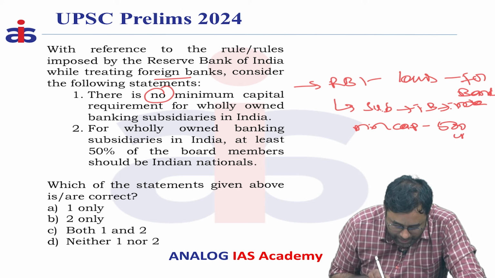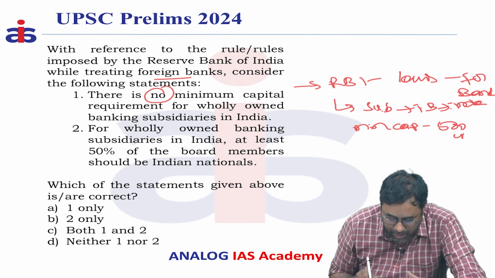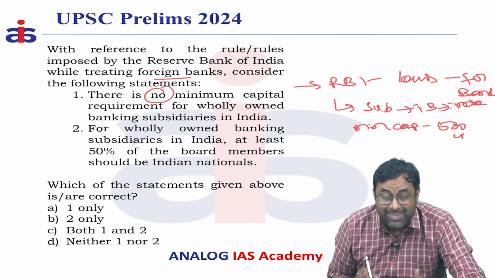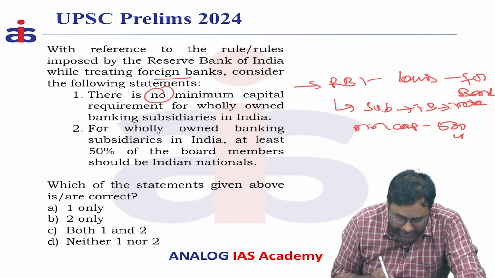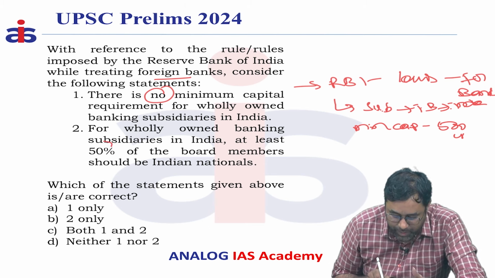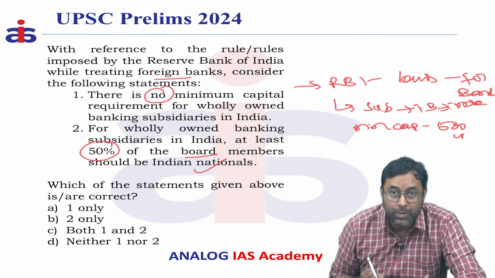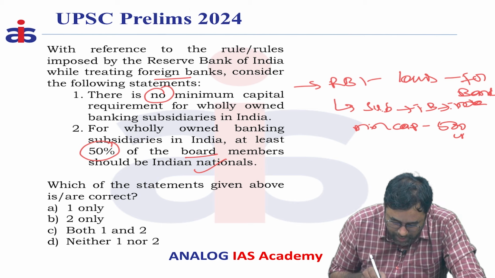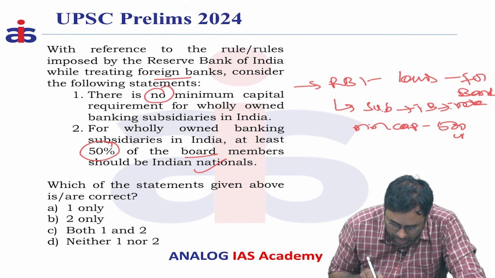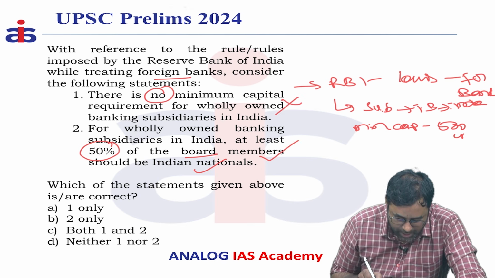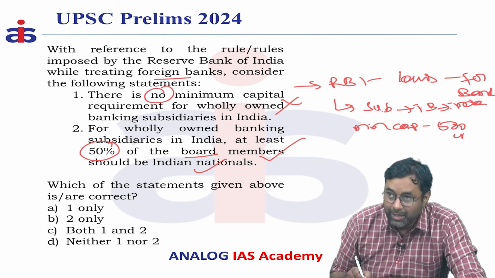Okay, and at the same time the company which is established as a subsidiary should maintain not less than 50% of the board of members as Indian nationals or NRIs or persons of Indian origin. So that's why this statement is wrong and this statement is correct. So answer should be B, only 2 is the correct answer.